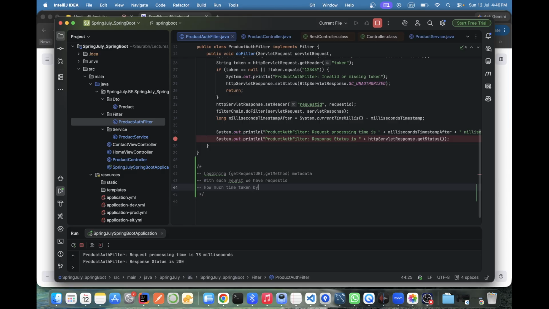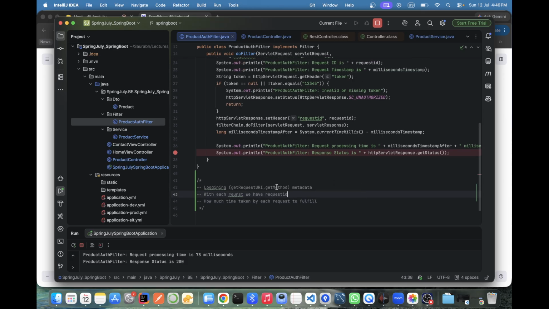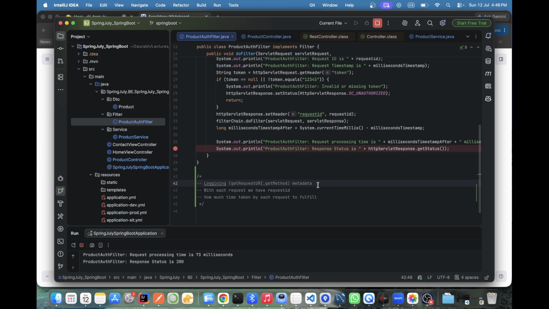Time taken by each request, you may say, to fulfill. Correct? Okay. These three scenarios we have seen.